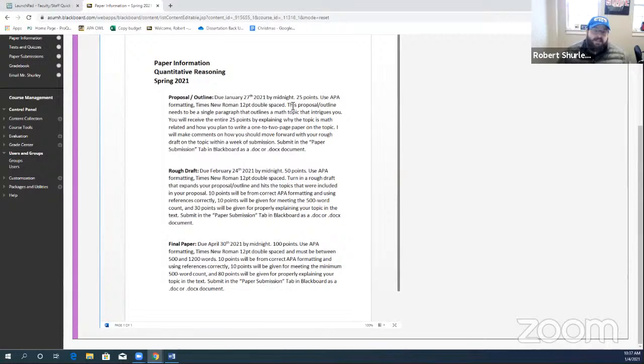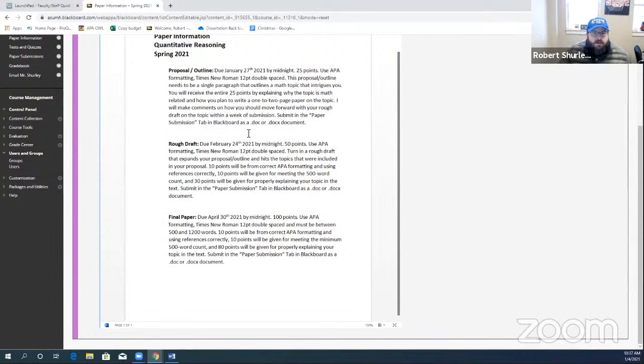I'm not grading anything. I'm really just looking to make sure that you chose a topic that's math oriented, and you really explain how you can expand it into a page or two, because that's all the final paper is only going to be, a minimum 500 words, which is about 1 page. Okay. And then rough draft. So just a nice rough draft that follows APA formatting and uses references correctly, and it meets the word count. And then you just explain what's going on correctly as well. And then lastly, of course, the final paper is just worth more than the rough draft.